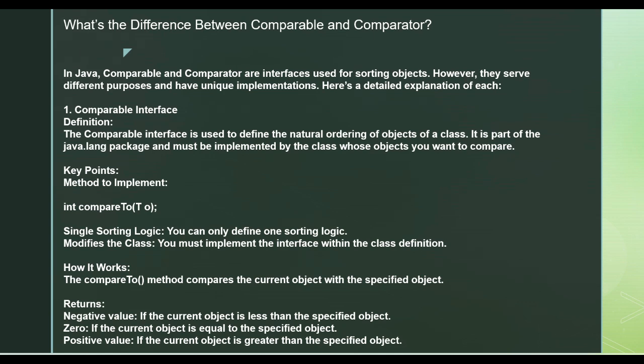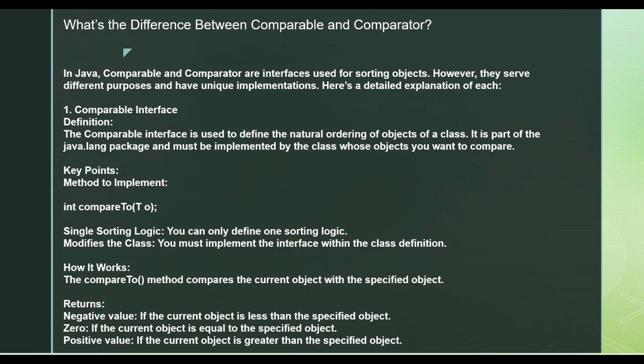You should implement this Comparable interface, and only one sorting logic can be applied in it. We cannot have multiple sorting logics inside it. You must implement this interface and write the logic in the compareTo method. It compares the current object with the object we have passed to it, so you can compare only certain attributes.